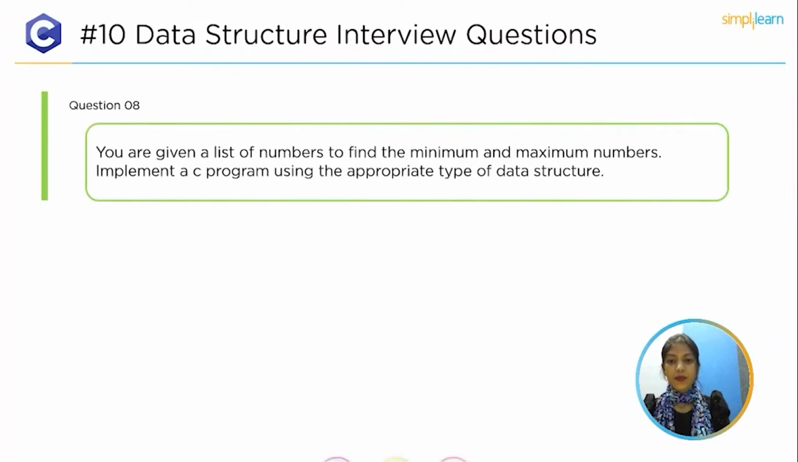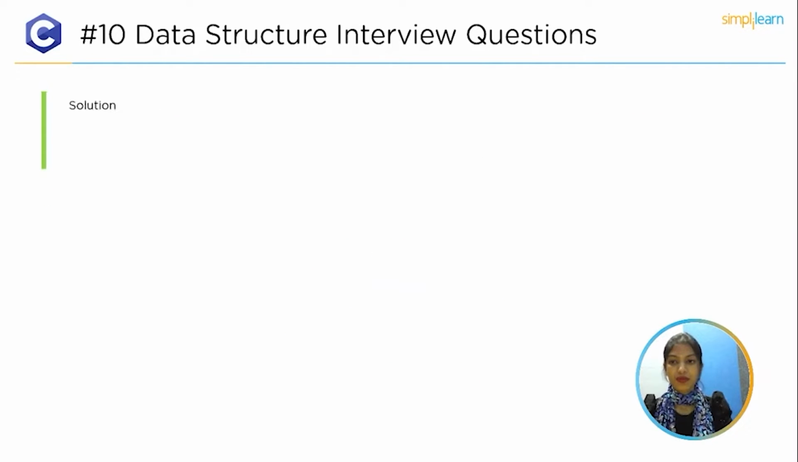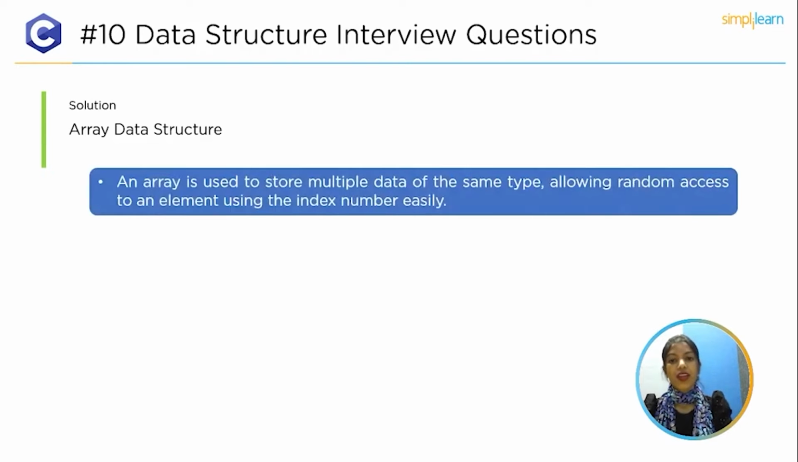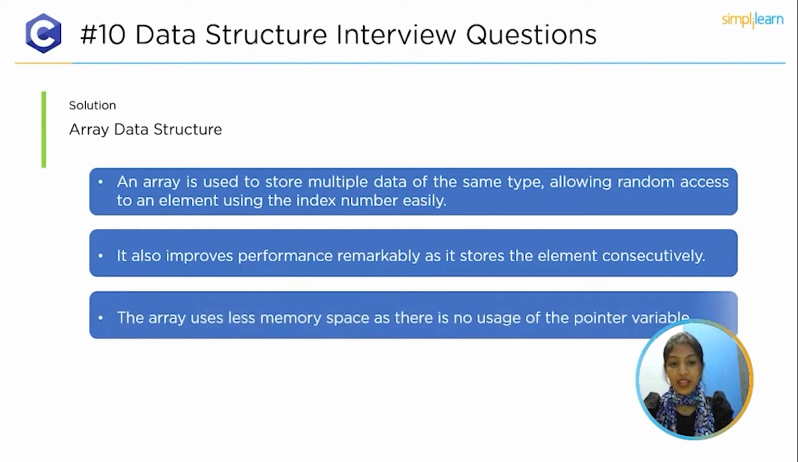Our 8th question is, you are given a list of numbers to find the minimum and maximum numbers. Implement a C program using the appropriate type of data structure. And the solution is the array data structure. The array data structure is used to store multiple data of the same type, easily allowing random access to an element using the index number. It also improves performance remarkably as it stores the elements consecutively. Next, the array uses less memory space as there is no usage of pointer variables.